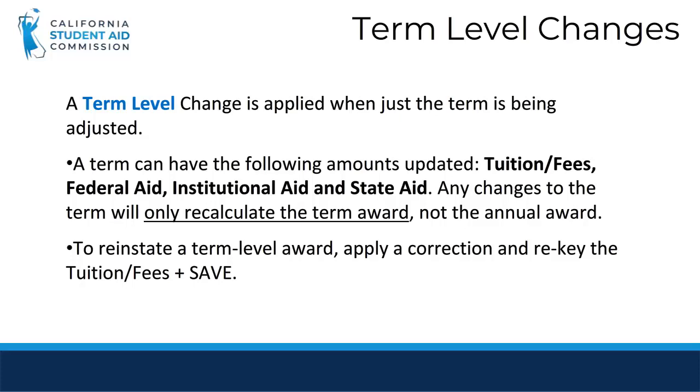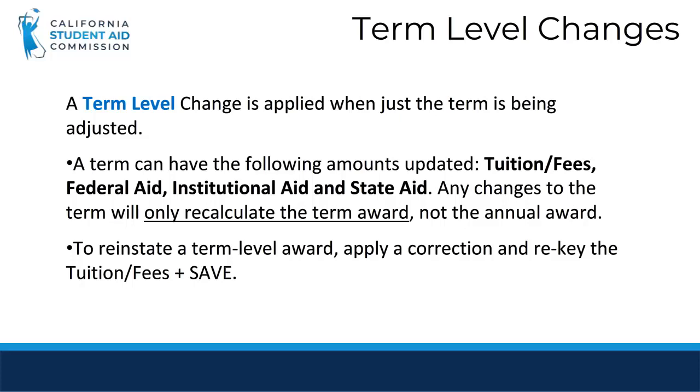Just like annual level changes, term level changes allow updates to fields such as tuition and fees and other aid, federal, state, and institutional, and will recalculate the student's award, but only for that specific term. To reinstate a term award that was previously corrected and withdrawn, rekey the new information. This will cause the system to recalculate the term information and re-award the student if eligible.